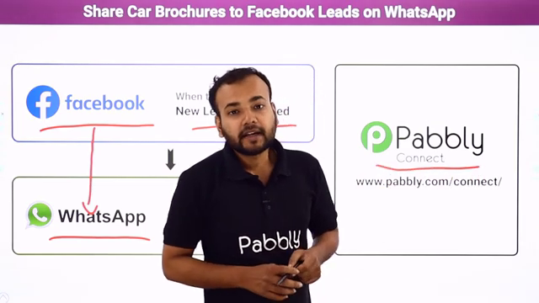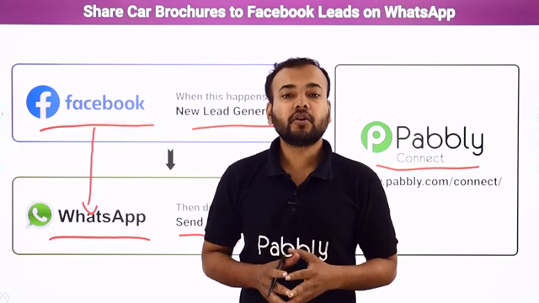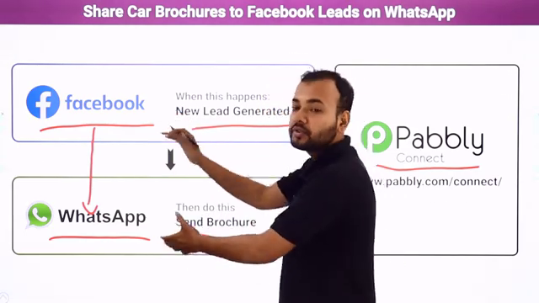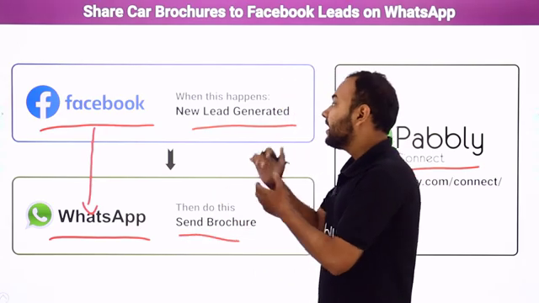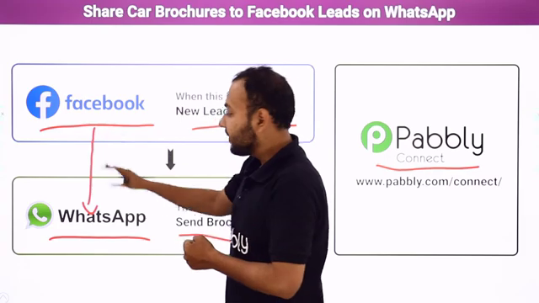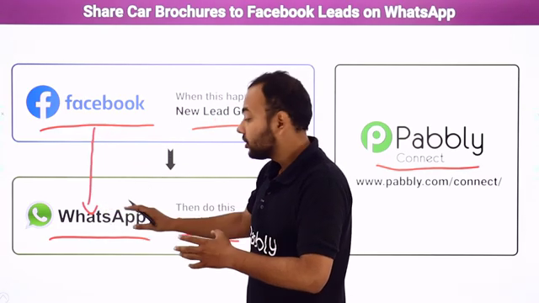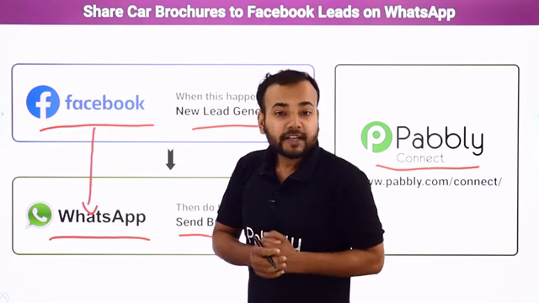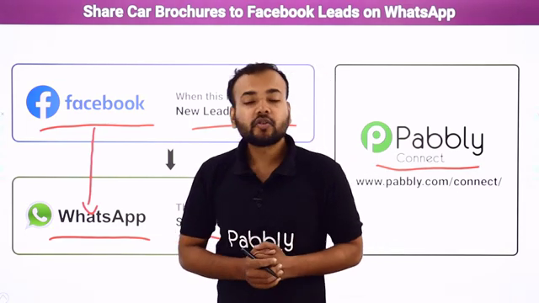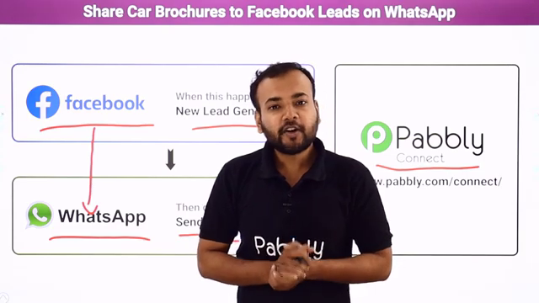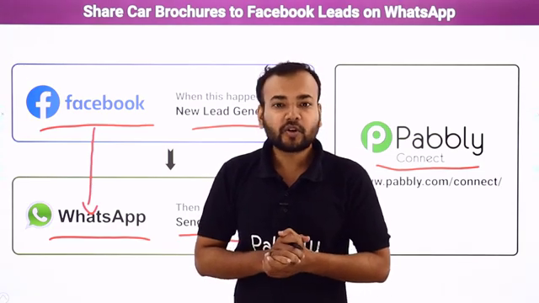Pably Connect is an integration and automation software, and it will connect these two applications together such that whenever a new lead is generated from Facebook lead ad forms, a WhatsApp message along with your business's brochure is transferred automatically to the lead. And the best part of this software is that you will not require any coding skills or programming knowledge. So any non-technical person can also make this automation.